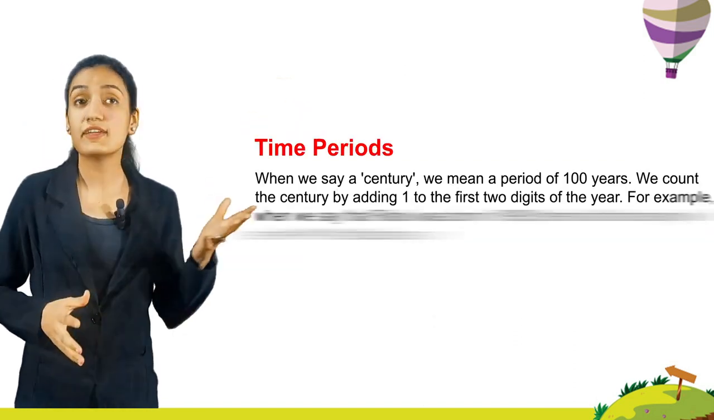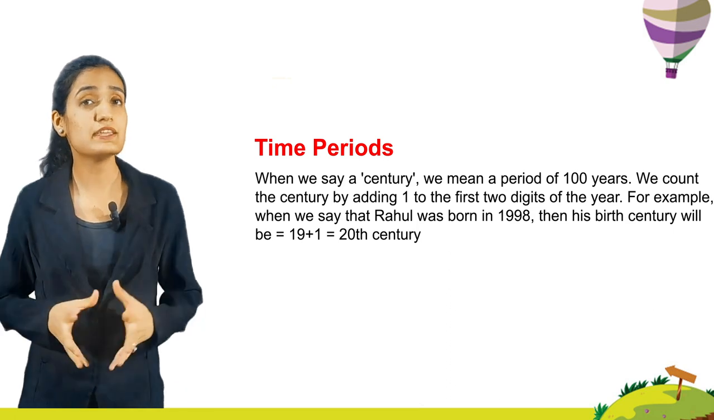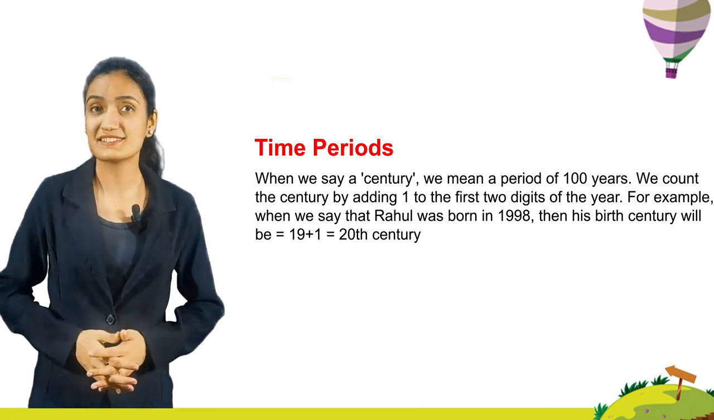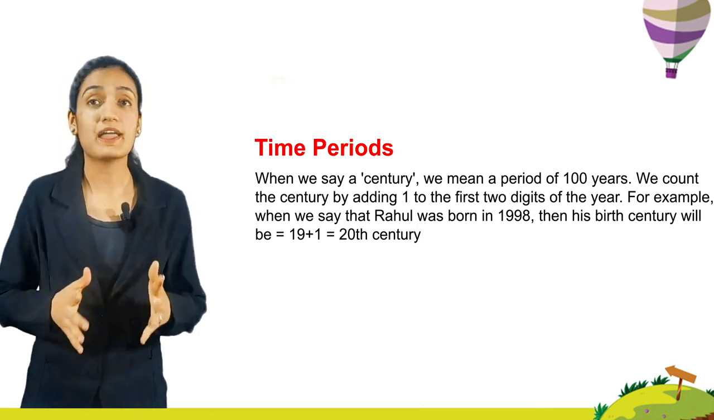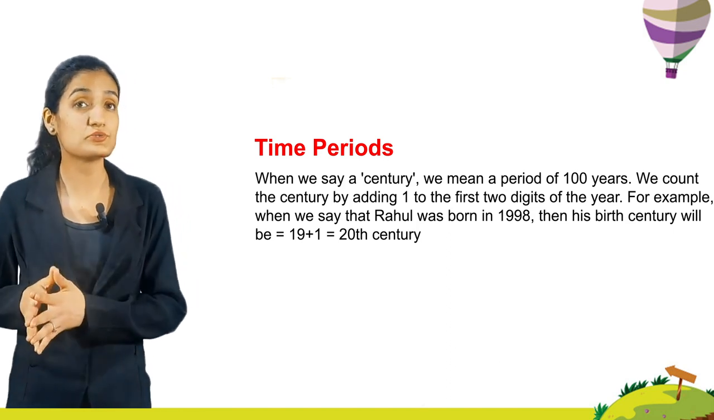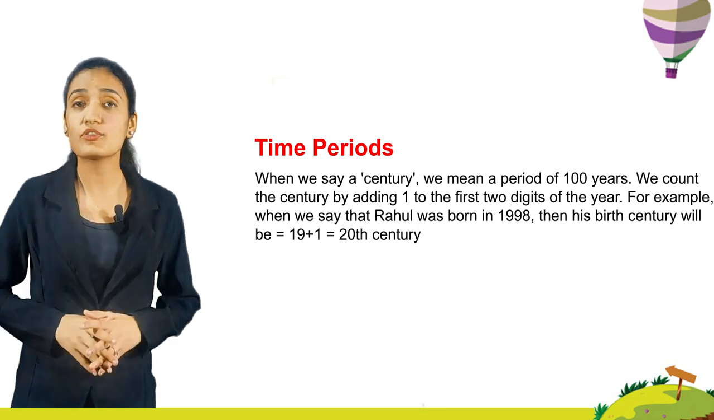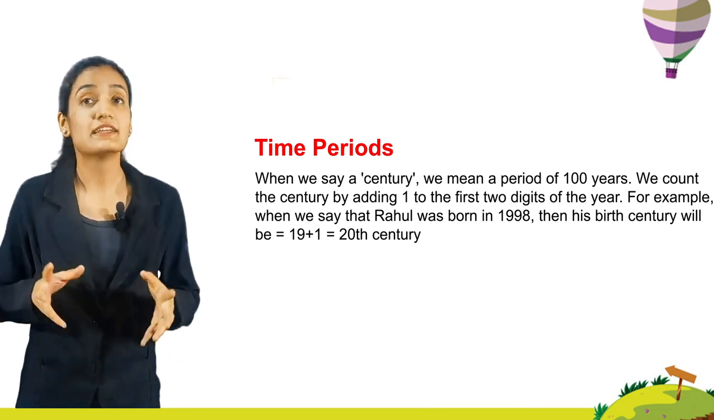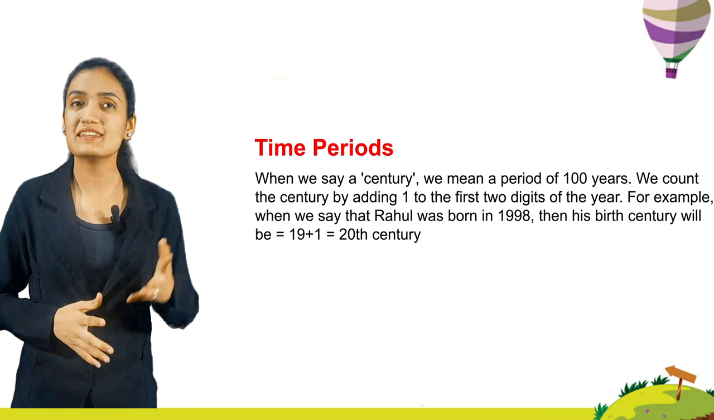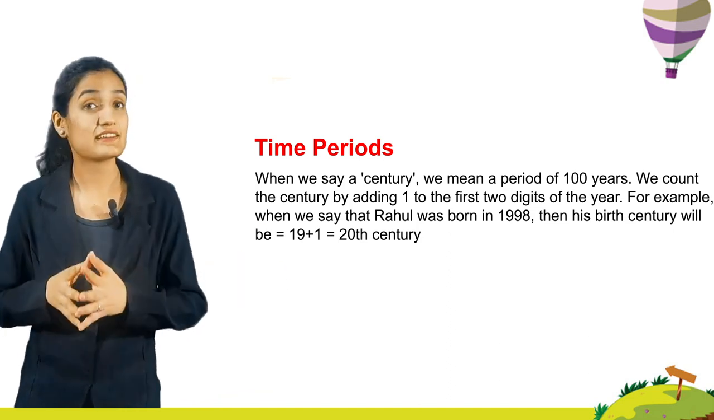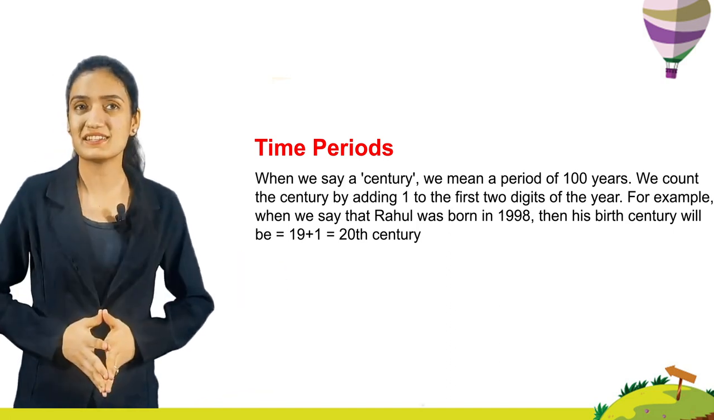Time periods. When we say a century, we mean a period of 100 years. We count the century by adding 1 to the first 2 digits of the year. For example, when we say that Rahul was born in 1998, then his birth century will be 19 plus 1 is equal to the 20th century.